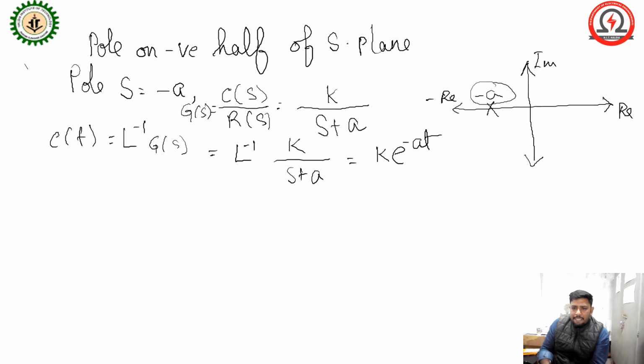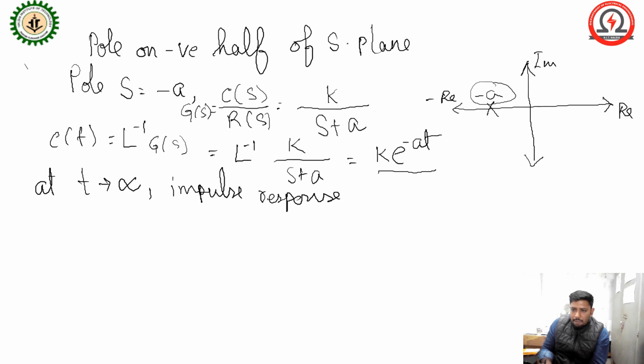Now c(t) will be K into e to the power minus A t. So at t tends to infinity, the impulse response of c(t) approaches 0.